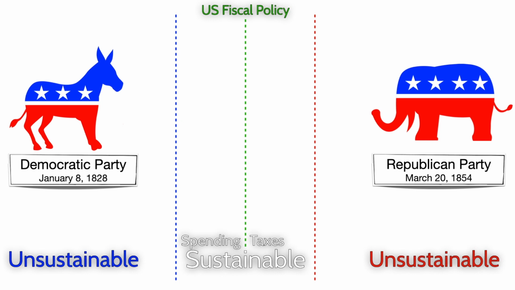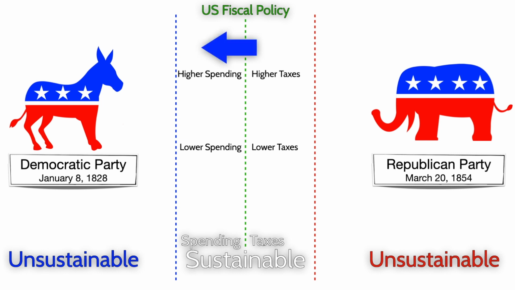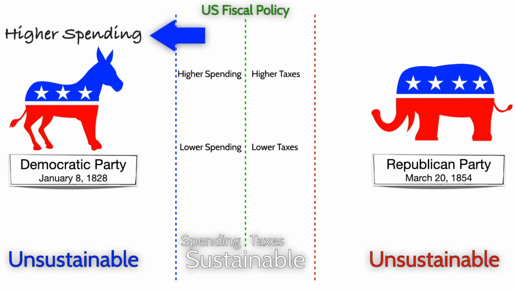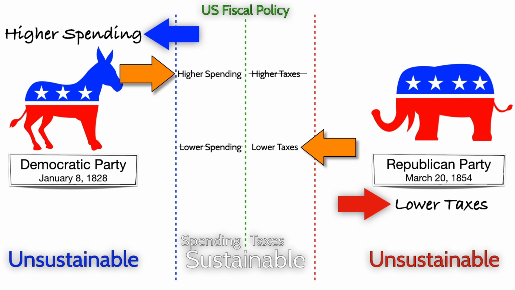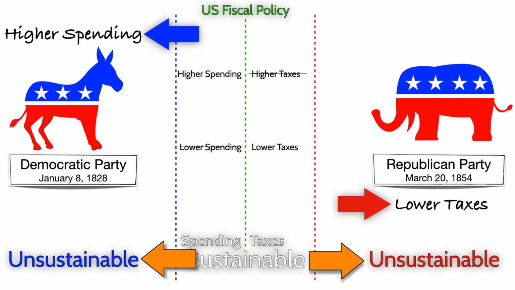Now, sustainable fiscal policy could be higher spending with higher taxes or lower spending with lower taxes. The Democratic Party was half successful in its endeavors and did pass higher spending initiatives such as Social Security and Medicare. And the Republican Party was also half successful in its endeavors of achieving lower tax initiatives, such as making the estate tax basically obsolete and adding a lot of tax deductions to our tax code. And thus we have two halves of a sustainable fiscal policy that unfortunately yield an unsustainable one.